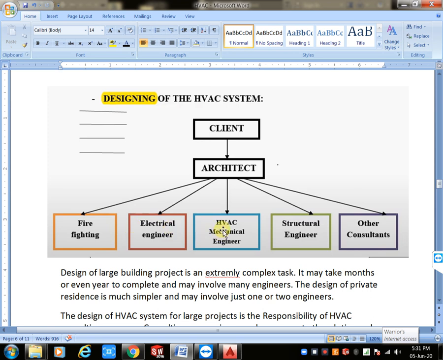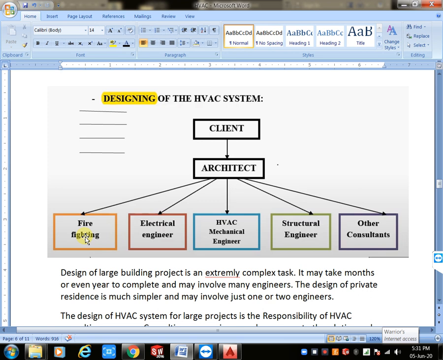In the design condition, we definitely want to maintain this order. That is better for us. Here we have firefighting first. Why do we need to do firefighting first? We have two reasons. First, we need municipal approval, municipal permission.